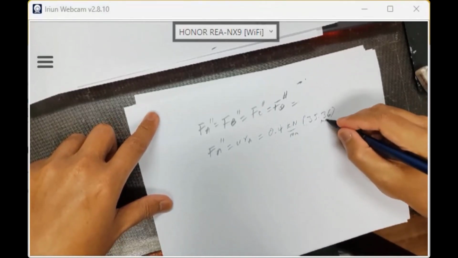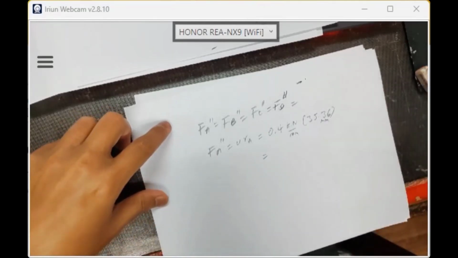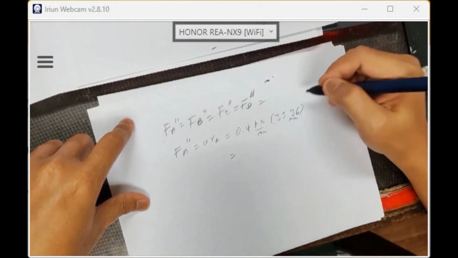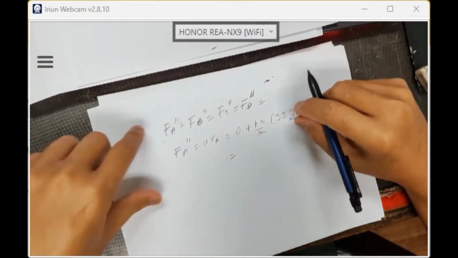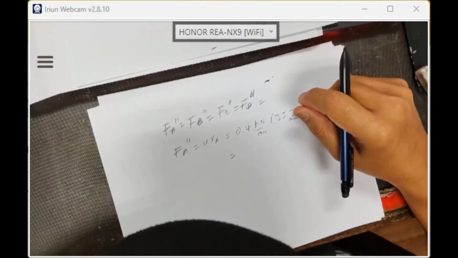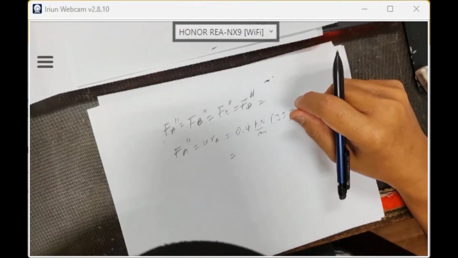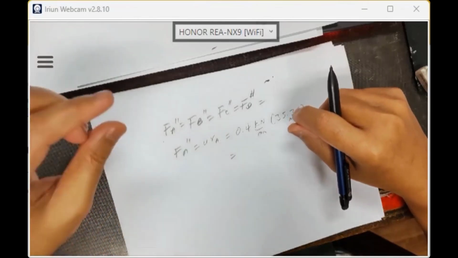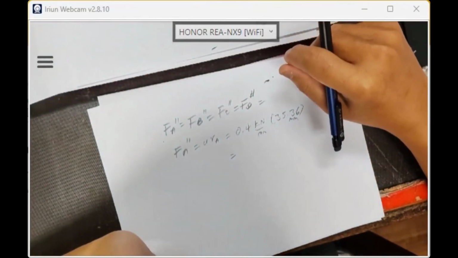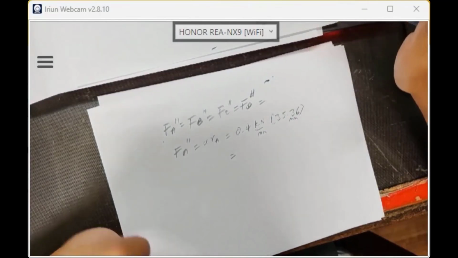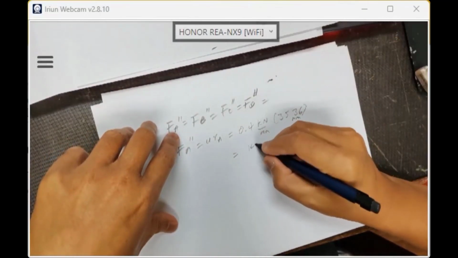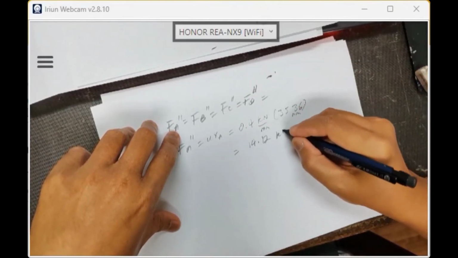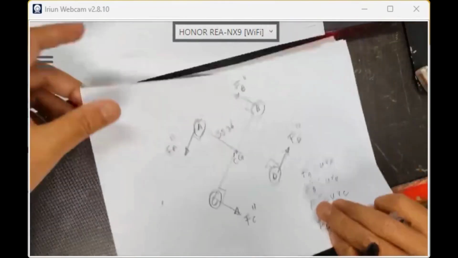35.36 millimeter. So what is the value? FA equals FB, what is the value? 0.4 times 35.36. Are you watching? 14.14. Yes. 14.14 kilonewton. So it means that, okay, watch me.